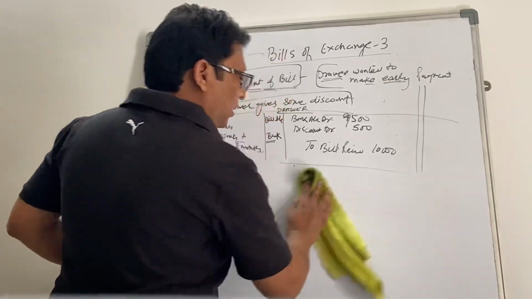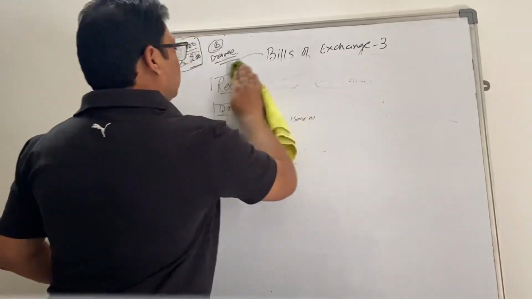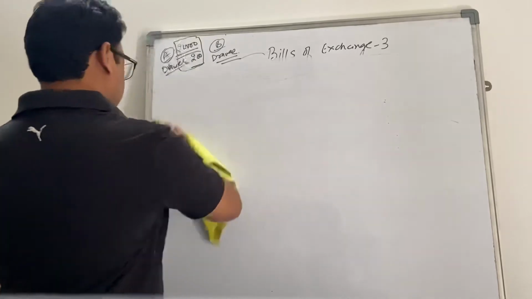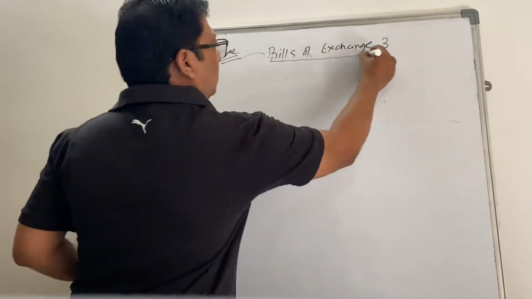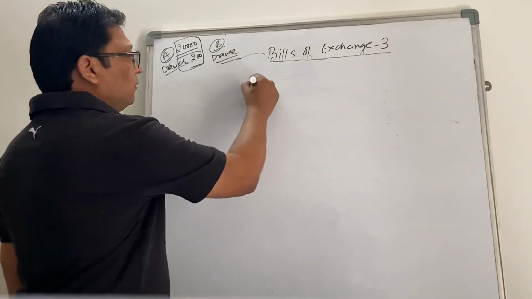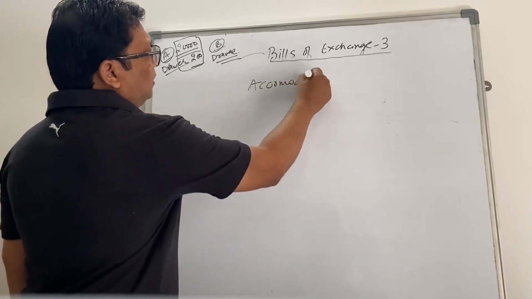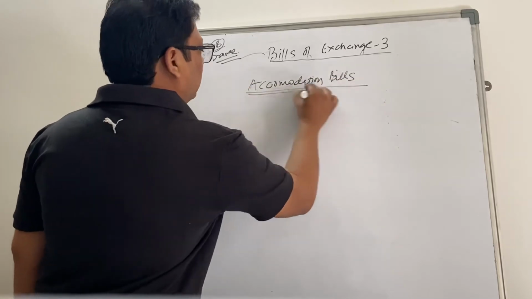Now moving to the last concept for bill of exchange, which is accommodation of bills.